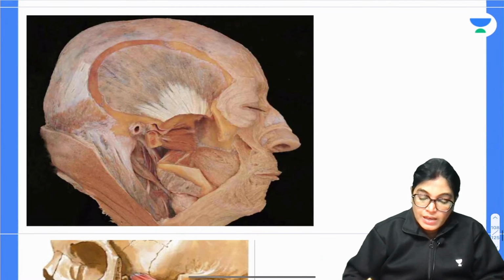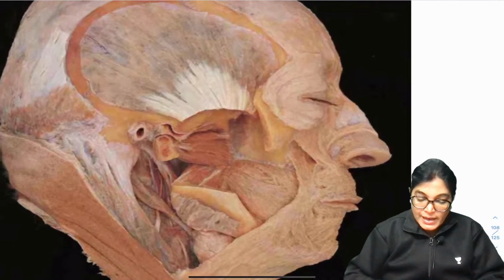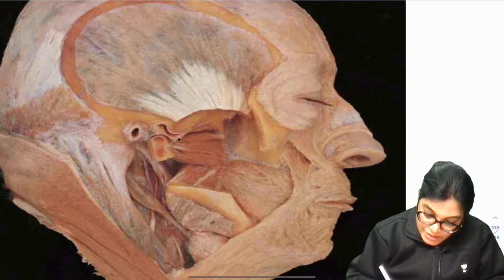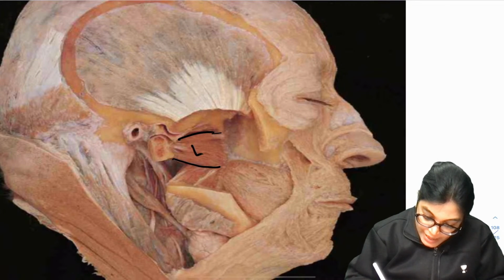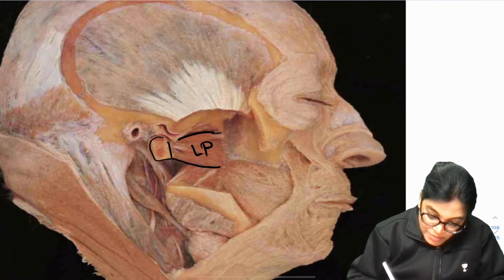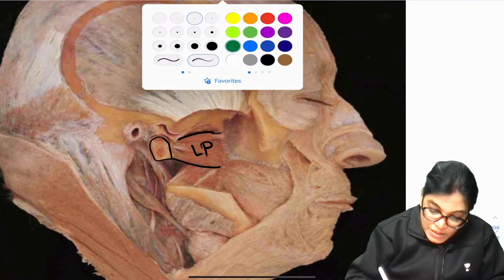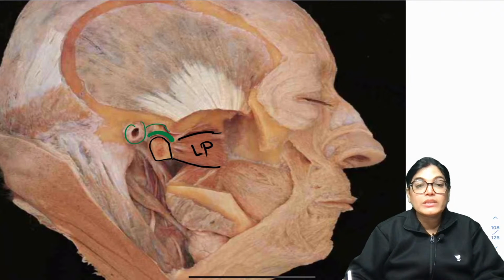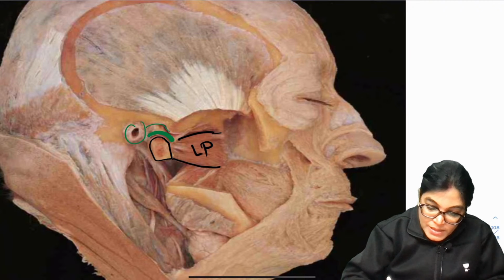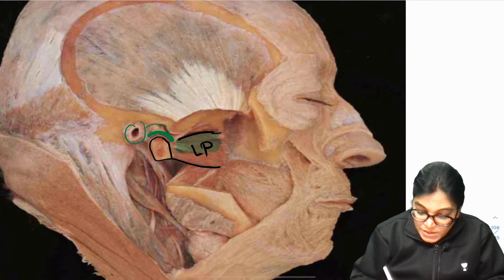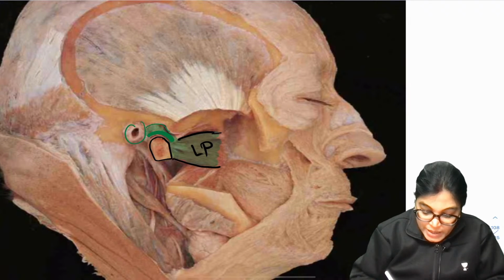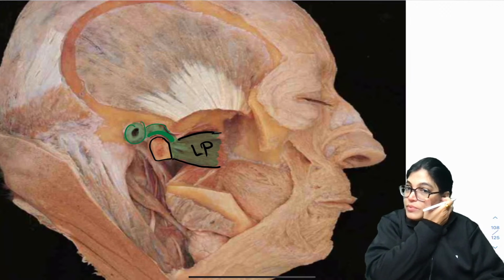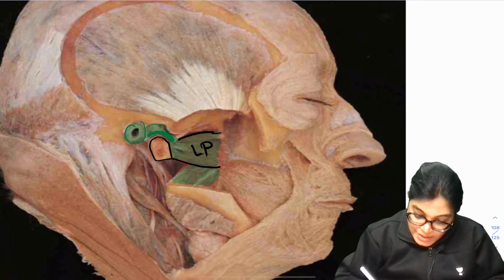See here in this diagram, let me mark the labeling. This muscle which you are seeing here is LP, the lateral pterygoid muscle, and this is part of the TM joint. This muscle is inserting into the articular disc and the fibrous capsule of the TM joint, and also on the pterygoid fovea. So this was the muscle which has been asked. You can see the deeper aspect, the muscle which is inserting.